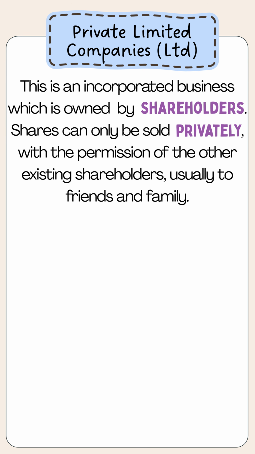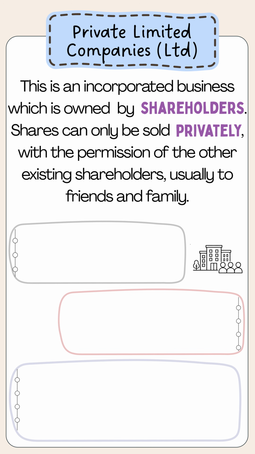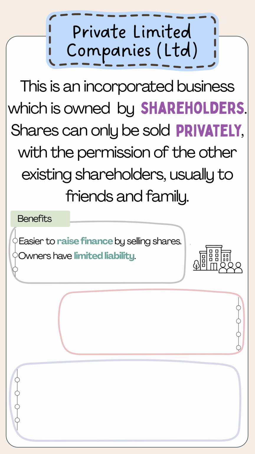Private limited companies. This is an incorporated business which is owned by shareholders. Shares can only be sold privately with the permission of the other existing shareholders, usually to friends and family. Benefit: easier to raise finance by selling shares. Owners have limited liability. Directors can get dividend payments.